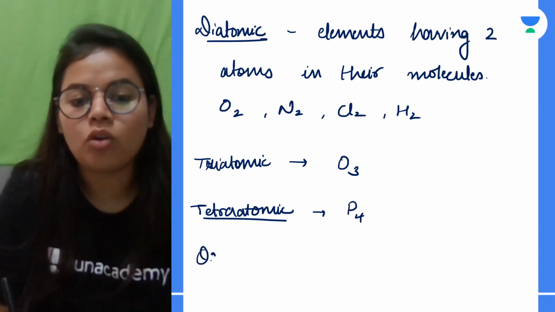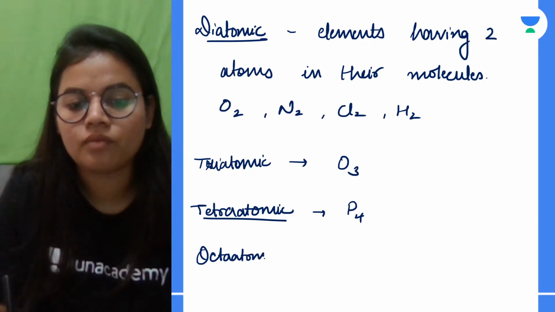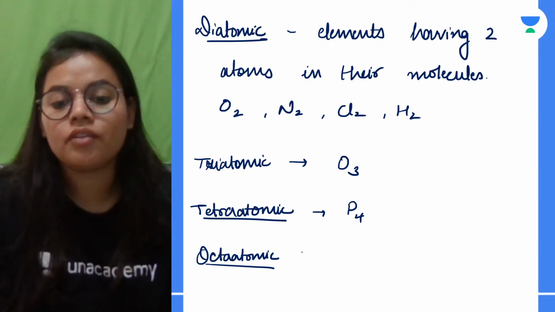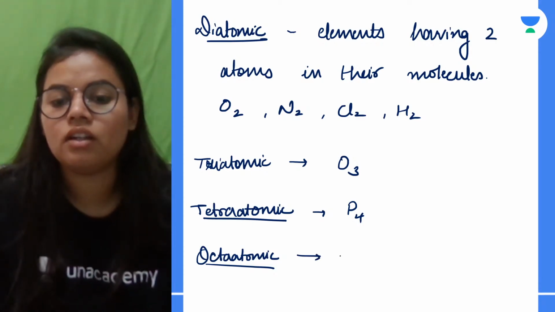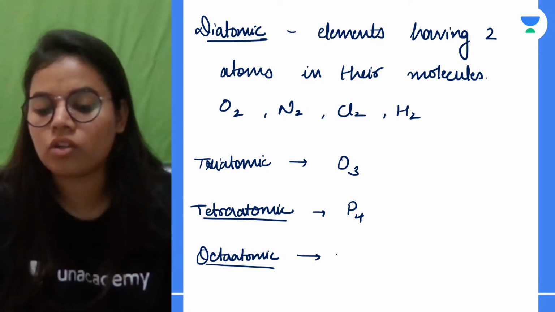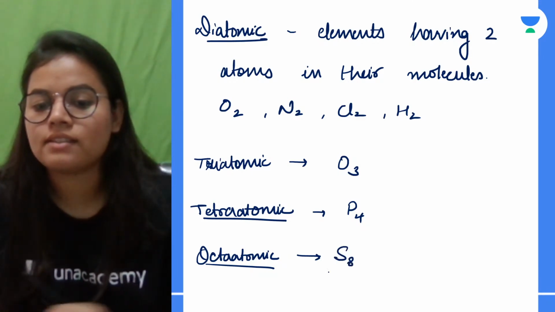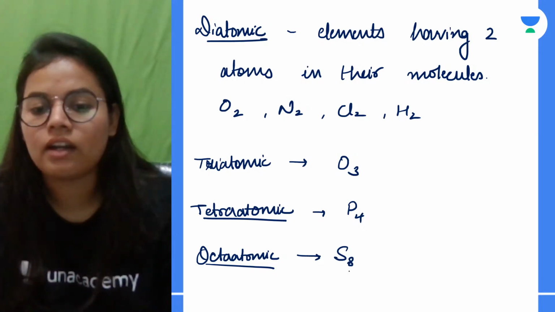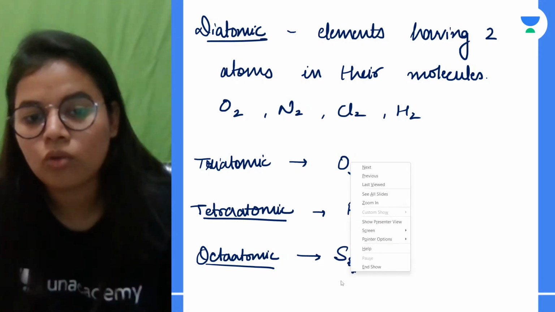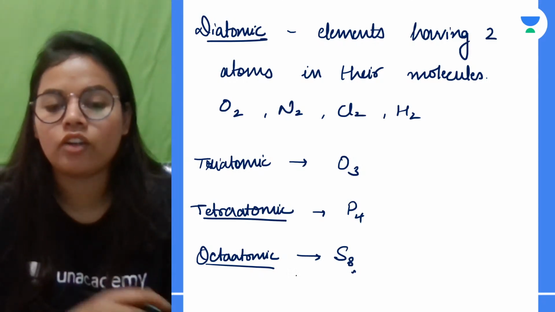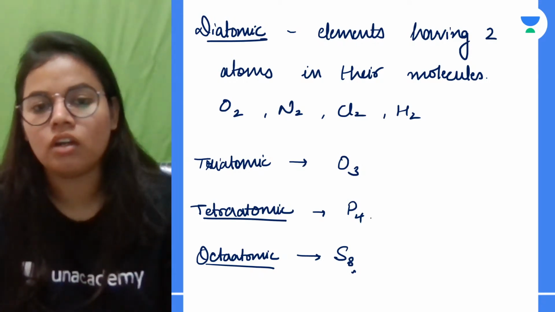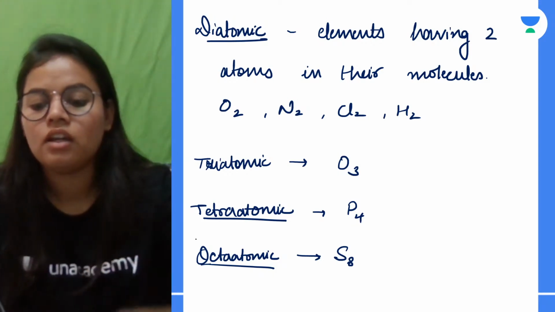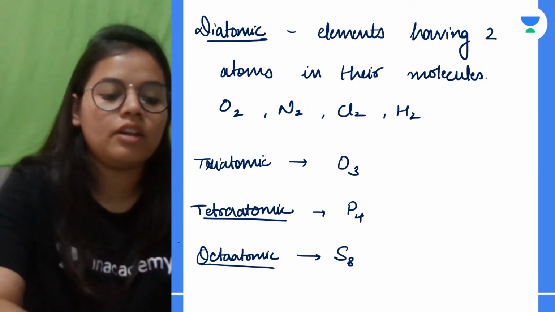And then there can be octaatomic. Octa stands for 8, so that is why we have 8 atoms in the molecule. So we write sulfur as S8. Sulfur has a crown-like structure, and there are 8 atoms in one molecule, which makes it an octaatomic substance, right? And the atomicity will be 8, right? So I hope that things up till here are very much clear.